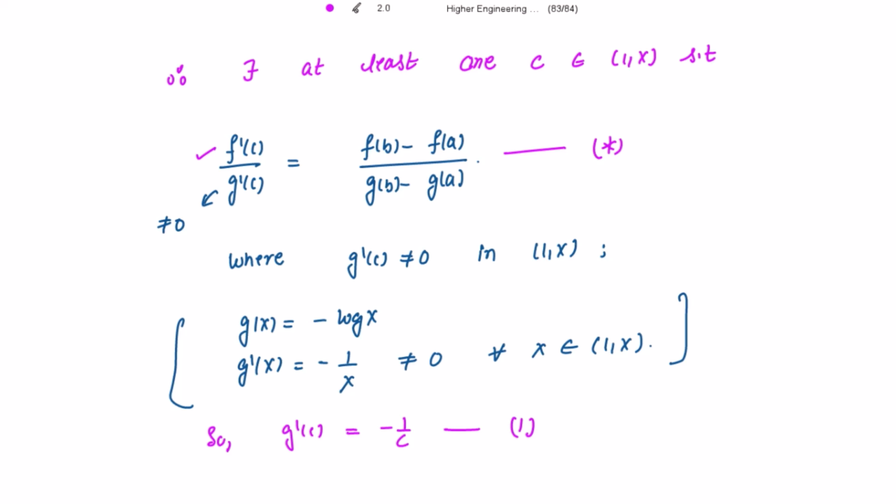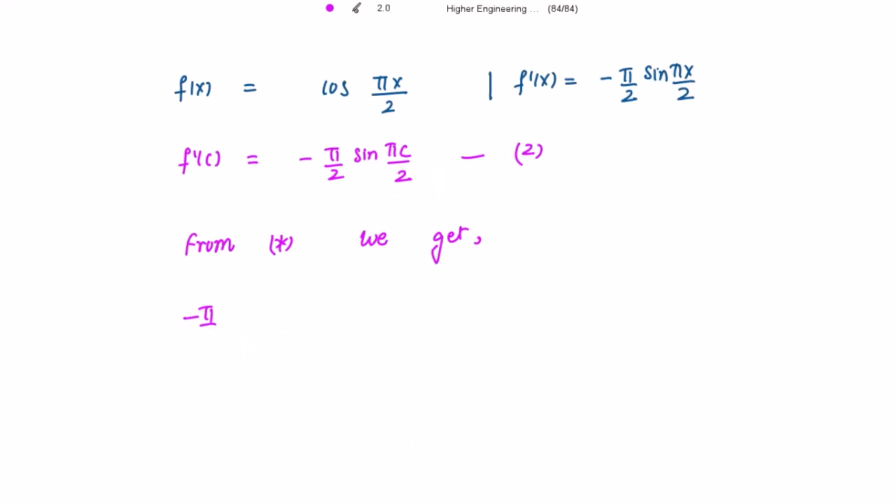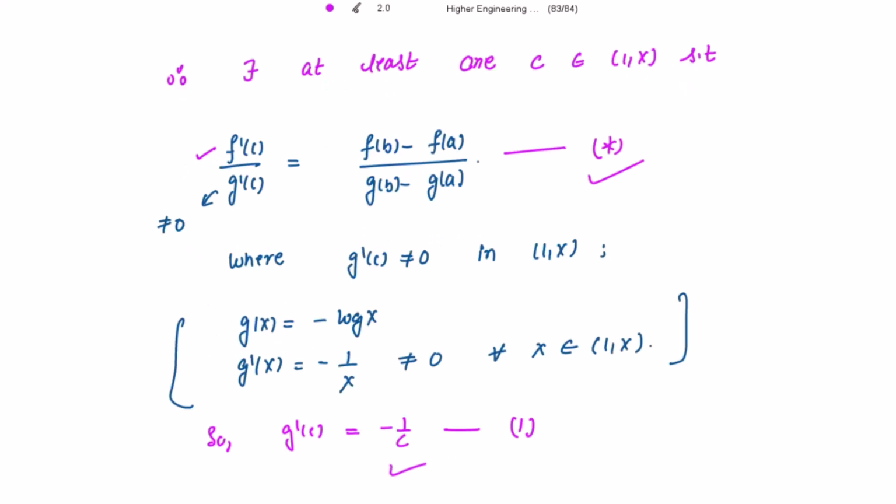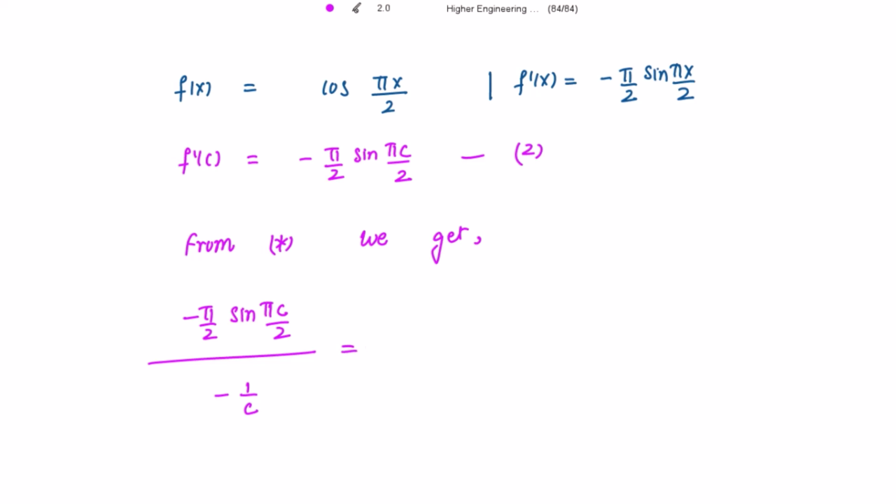So let's put the values of f'(c) and g'(c) over here. f'(c) divided by g'(c), that is minus 1 by c, equals (f(b) minus f(a)). The interval is (1, x), so this is your b and this is your a. So f(b) means f(x), which is cos(πx/2), minus f(a), that is f(1).